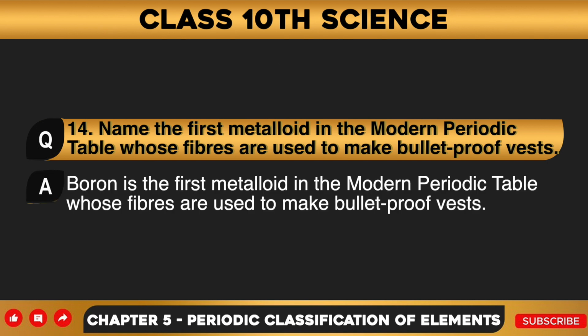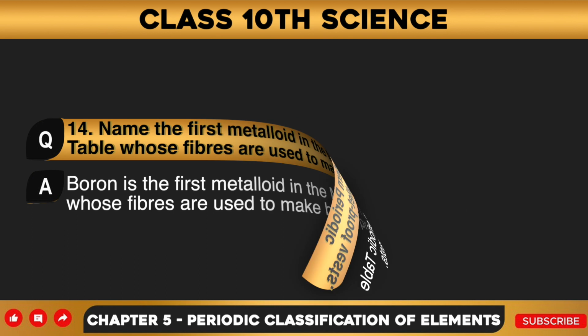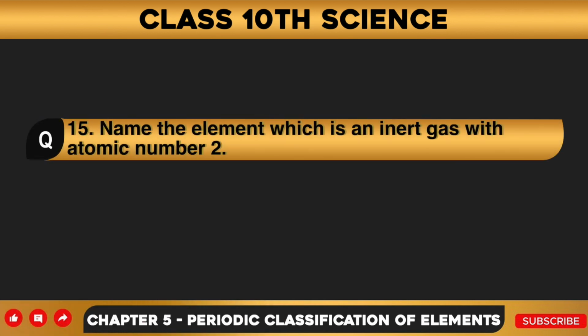Answer to this question is boron is the first metalloid in the modern periodic table whose fibers are used to make bulletproof vests. Question number 15. Name the element which is an inert gas with atomic number 2. Answer to this question is helium is an inert gas with atomic number 2.